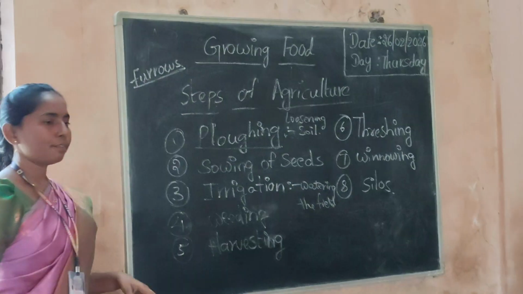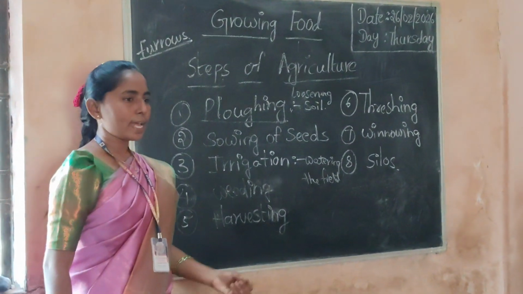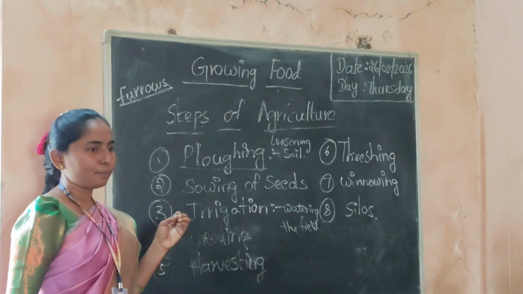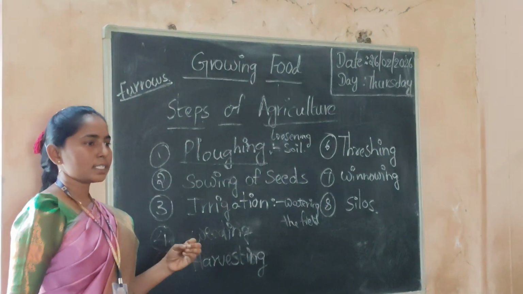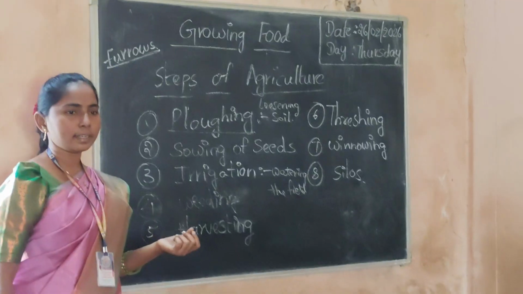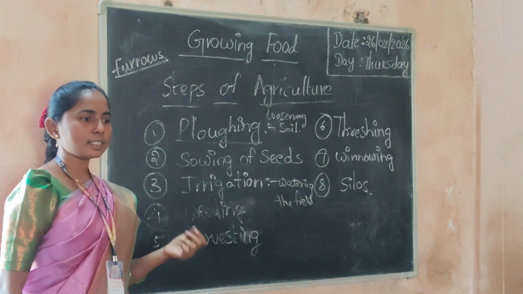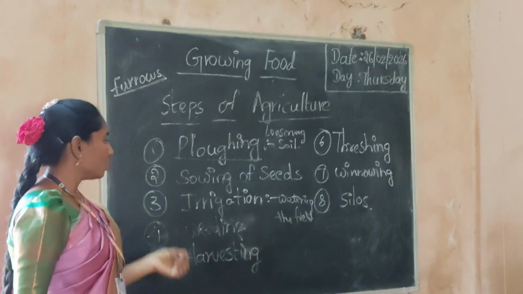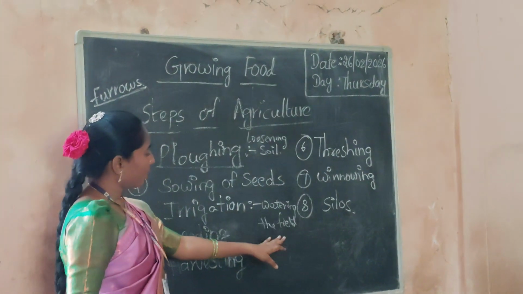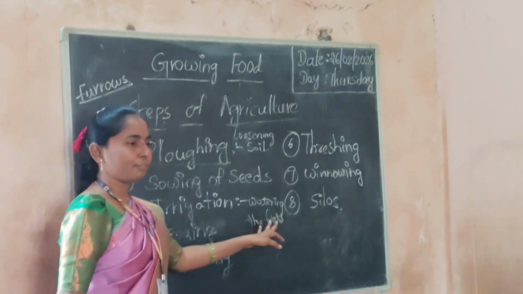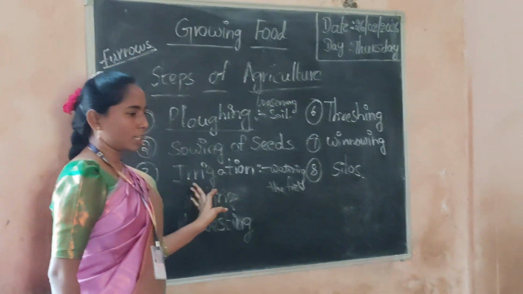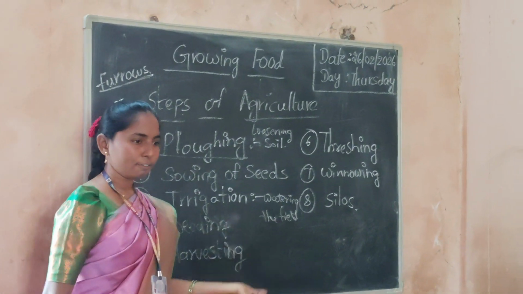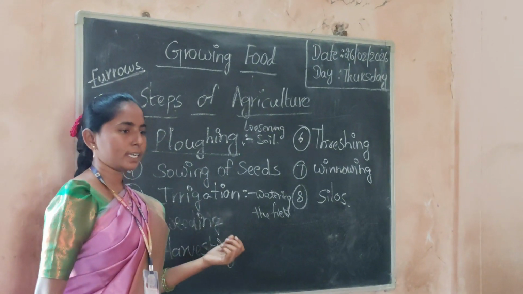Watering the fields or plants. Plants also need some water, yes or no? If photosynthesis occurs in plants, water is the main thing, and carbon dioxide is also needed. So in irrigation, watering the field, the plants require water. This is the step of irrigation, watering the field and also watering the plants.